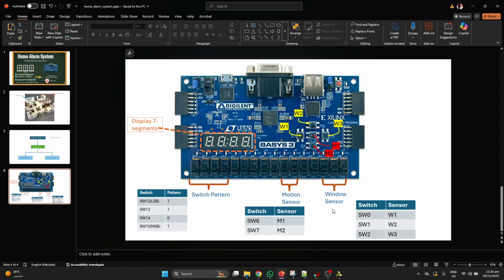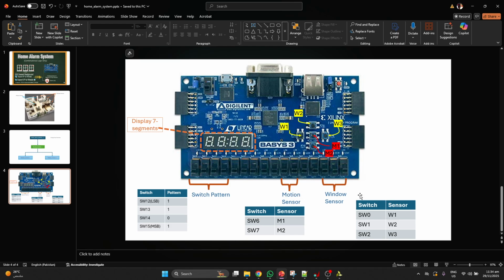Let's come to the sensors. There will be two types of sensors as we discussed: motion sensors and window sensors. Any activity on the windows will be detected on these three sensors, and any activity on the two doors will be detected on these two sensors.